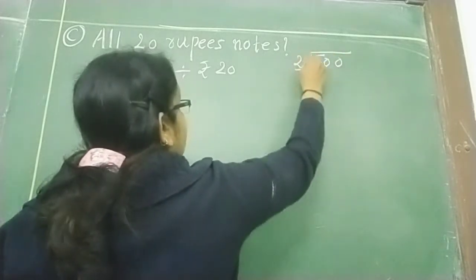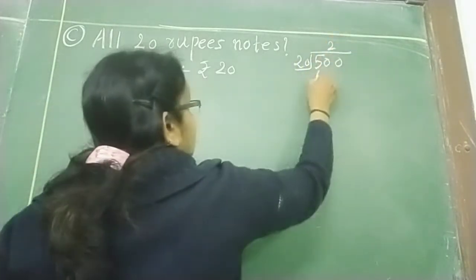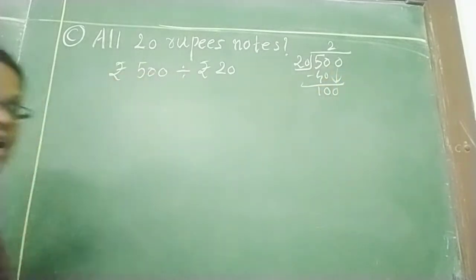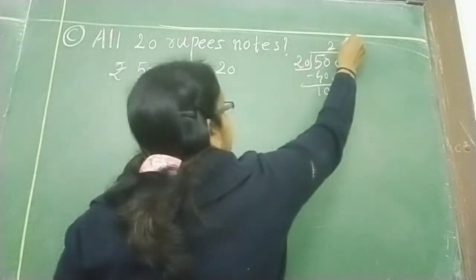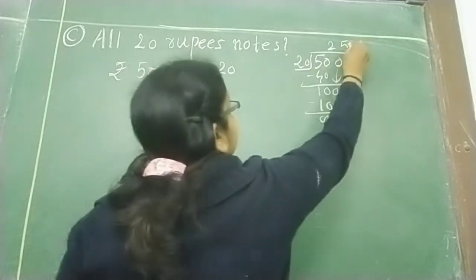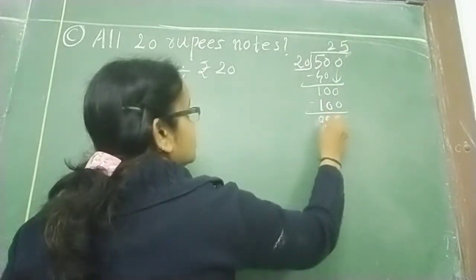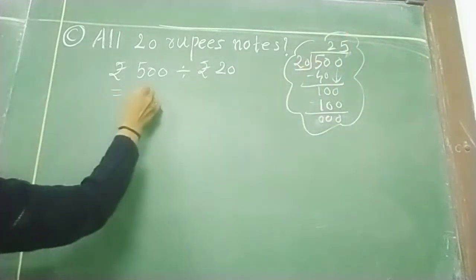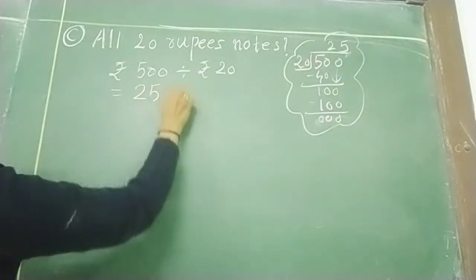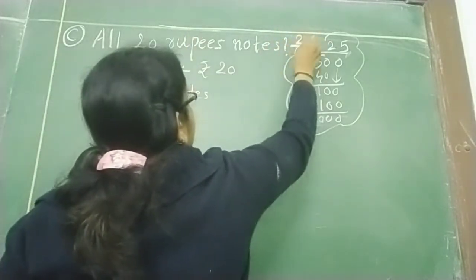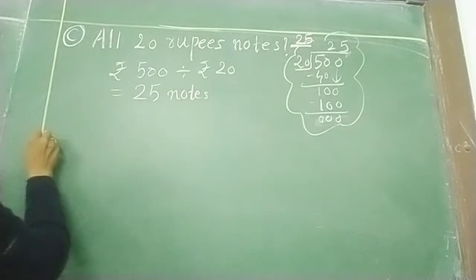500 divided by 20. 2 twos are 4, 2 twos are 40. And here 1, 0, 0. This 0 we have to drag downside. Then 5 twenties are 100. 5s are 100. Okay. So how many notes of 20 will she get? She will get 25 notes of 20. Okay. Now C.